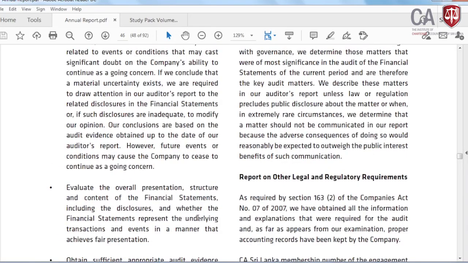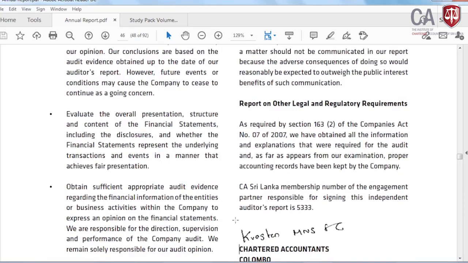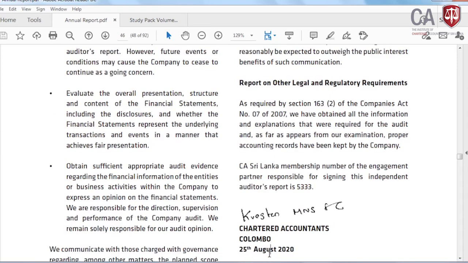Then there is the report on other regulatory requirements. That is another thing. The last one is the CA Sri Lanka membership number of the chartered accountant who signed the financial statements, and the signature, and then the date. With that, the audit report is over.